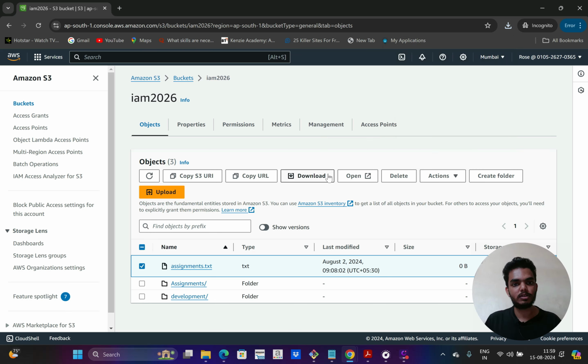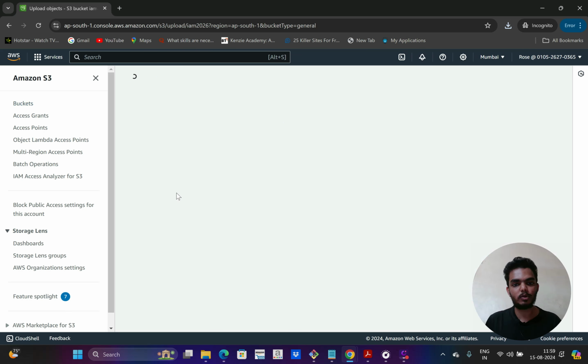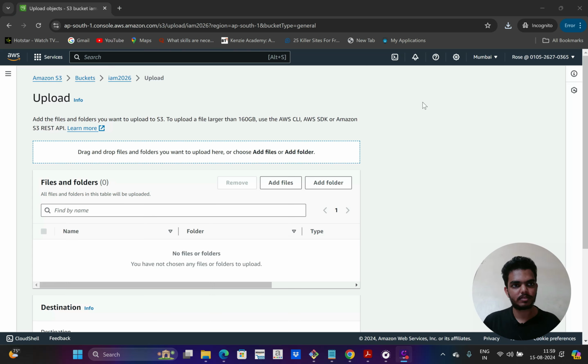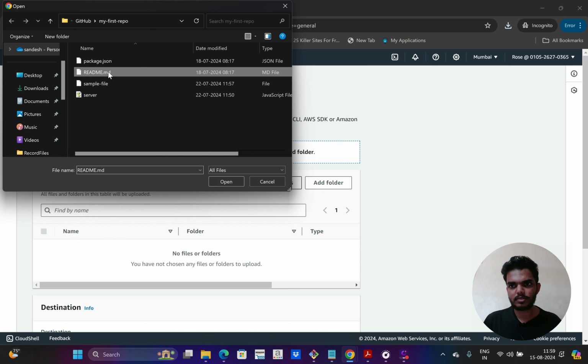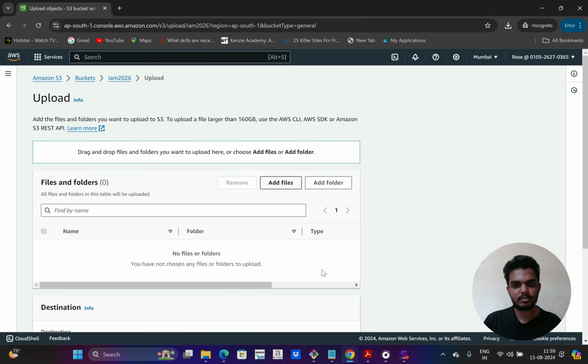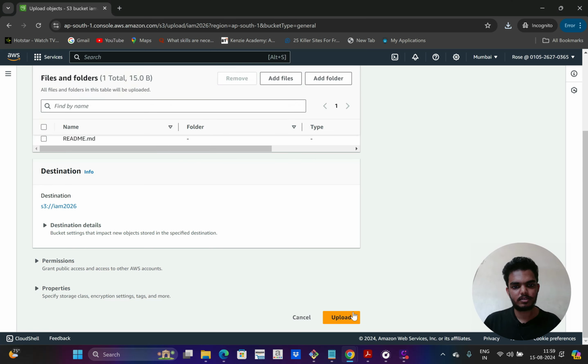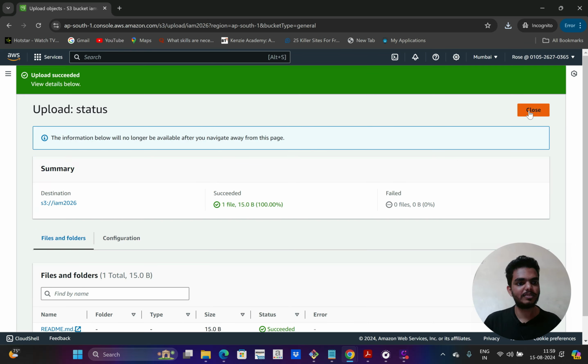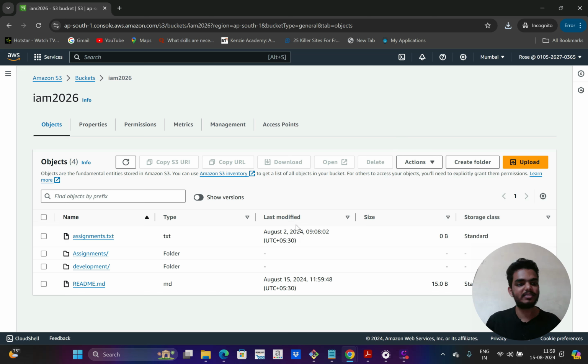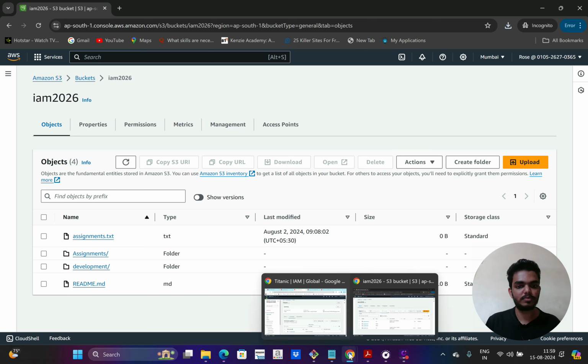So I am able to download now, and if I try to upload also, that should be possible. Let's see that now. I can add files, and if I add this file, click on upload. So she should have all the access that is added to that particular policy. So this is the use case of group.